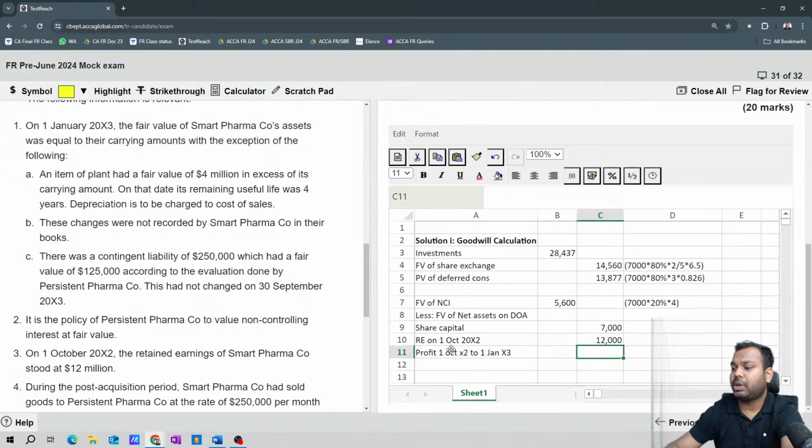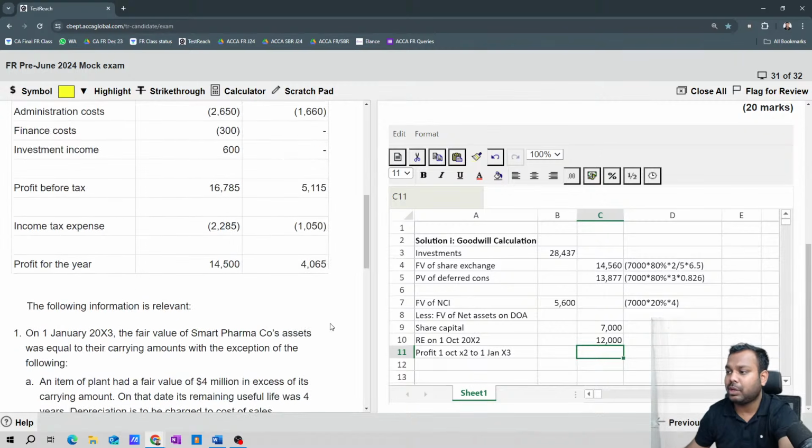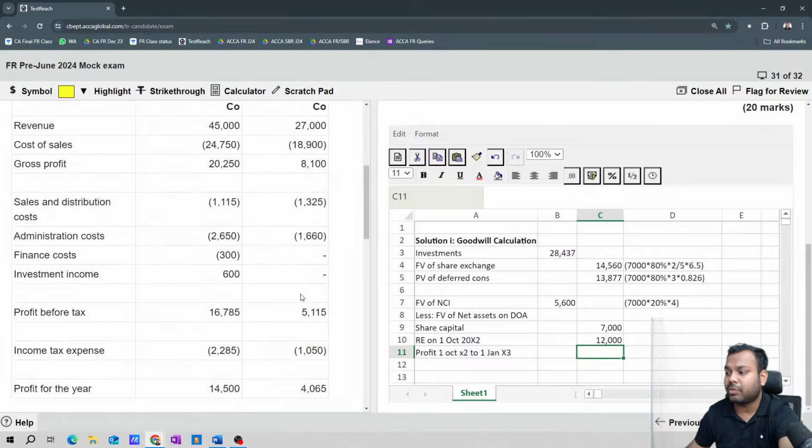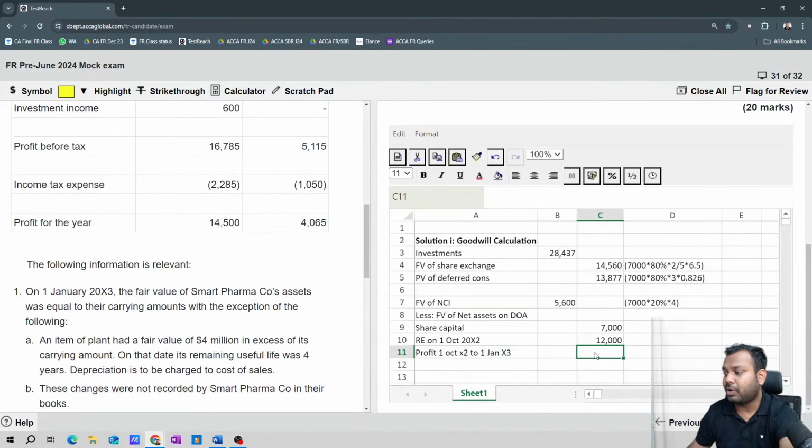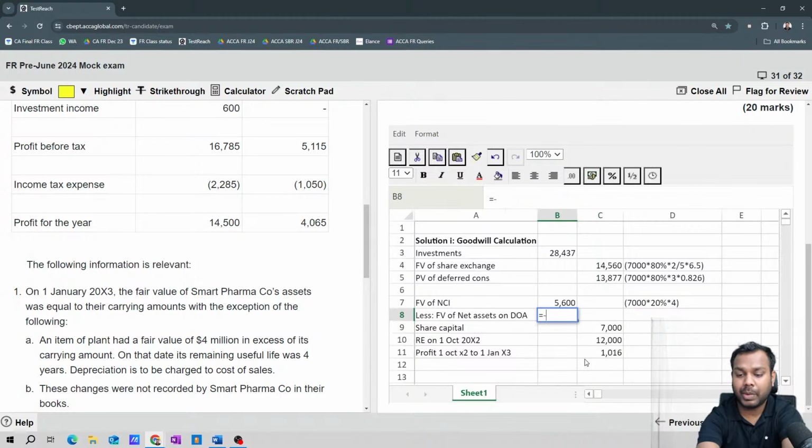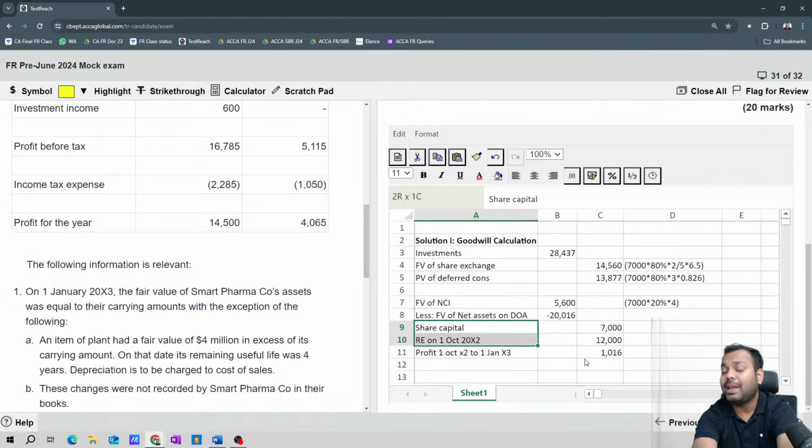What is the profit given? See here, 4065 is the profit earned by Smart Pharma. The subsidiary has earned a profit of 4,000, so let's write here 4065. Now October, November, December, 3 months, so into 3 by 12. So this is the profit earned. Now what is the net asset? Let's write here, equals to sum. Okay, now this is the carrying amount of net assets, but now you have to do the fair value adjustment also.